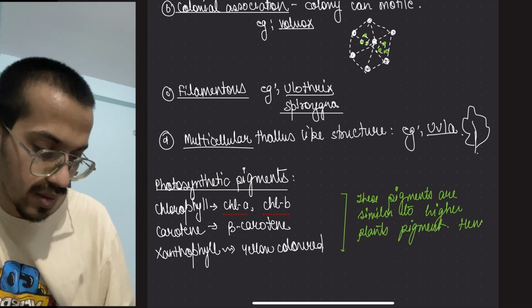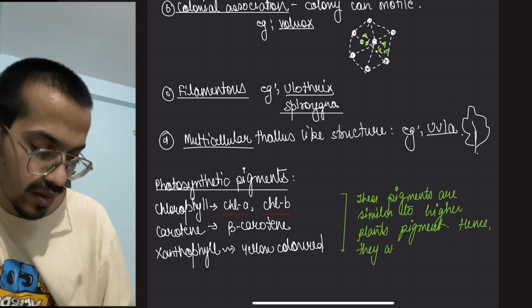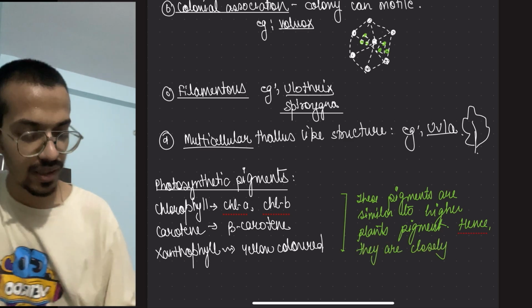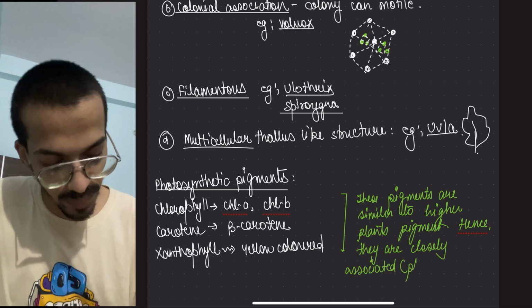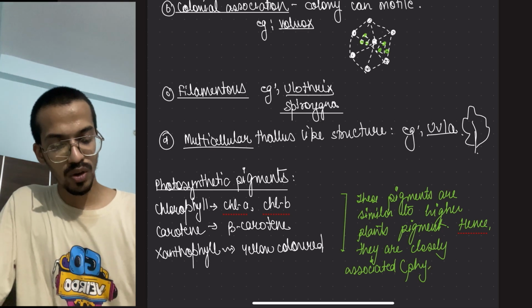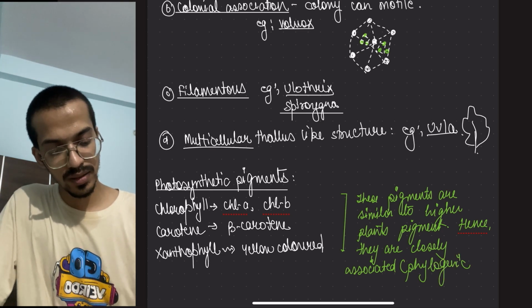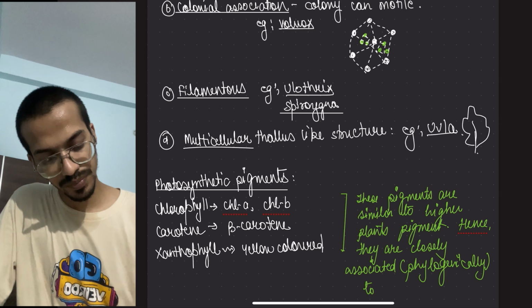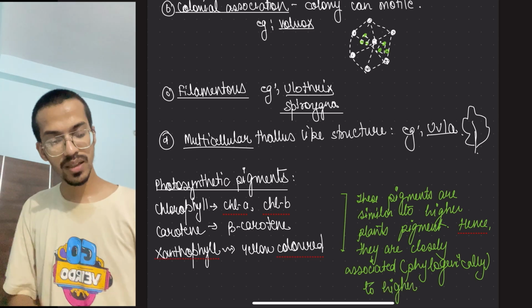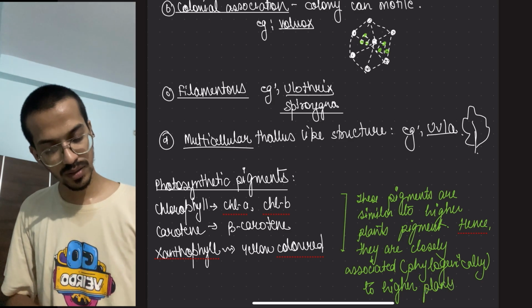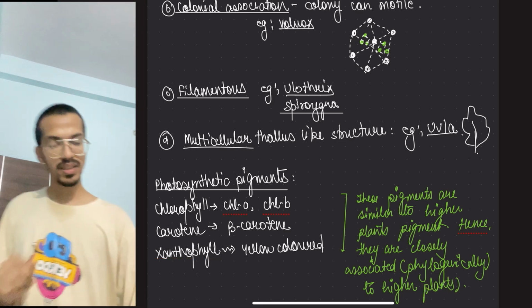Hence, they are closely associated phylogenetically, means evolutionarily, to higher plants. Higher plants means gymnosperms, angiosperms. This is the photosynthetic pigments they have. Then even the stored food material is starch, which is similar to the higher plants. Okay, so the next point is stored food.